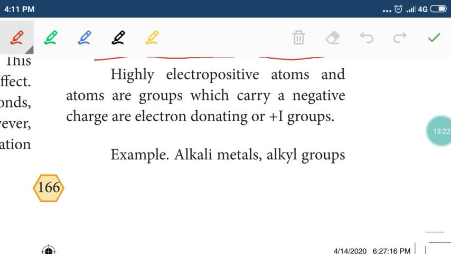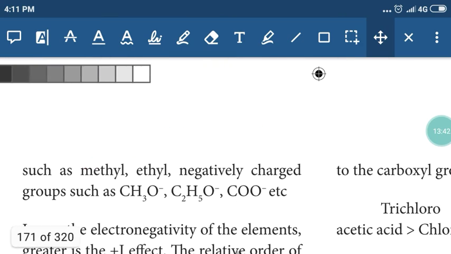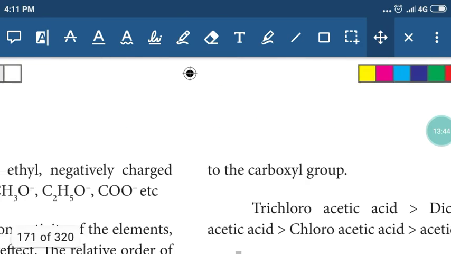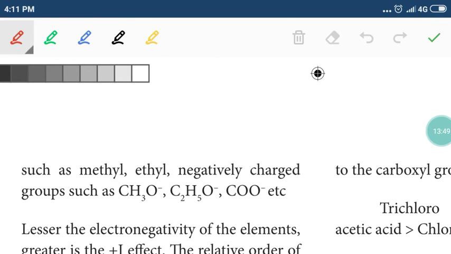Next, instead of highly electronegative atoms, highly electropositive atoms or groups of atoms with a negative charge will make a plus I effect, plus inductive effect. Common examples are alkyl groups, and other examples are alkali metals, then groups of atoms with a negative charge like alkoxide ions, methoxide, ethoxide ion, and carboxylate ion.